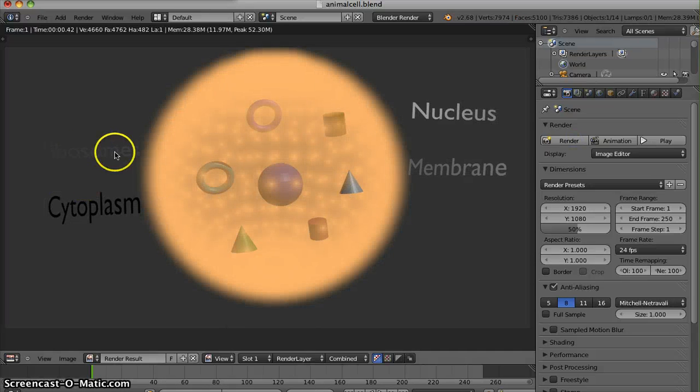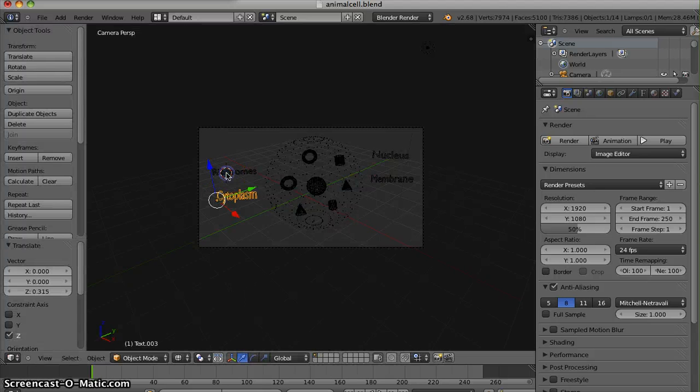As you can see, it's to the side, so we might need to edit it a little bit more. You can do this by moving it back or to the right.